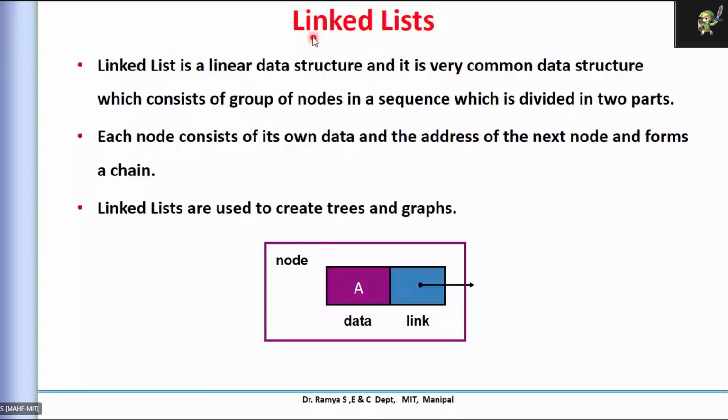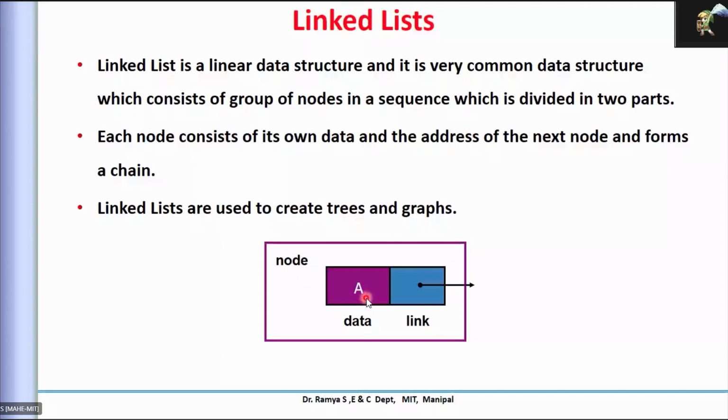Basically, in most of the previous cases you have data. If I take the array, the data is here and I index it by the array index, whatever the element, like a of 0 or something like that.